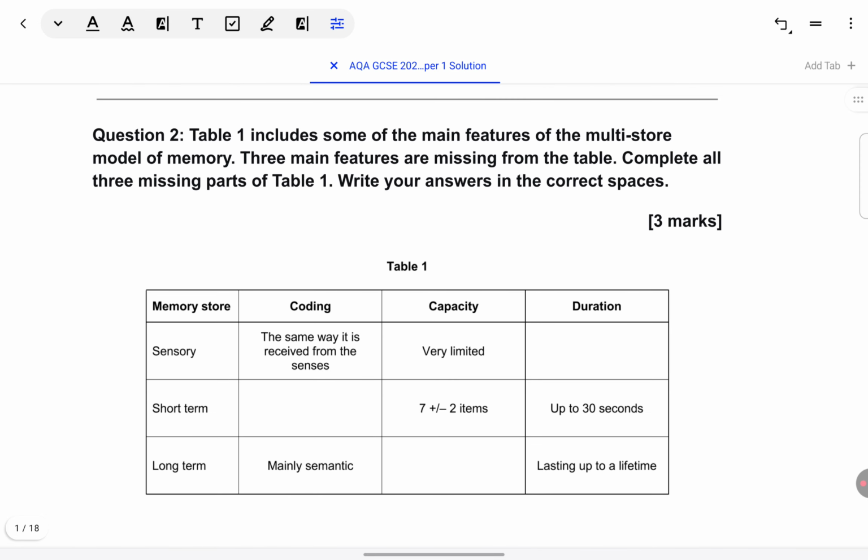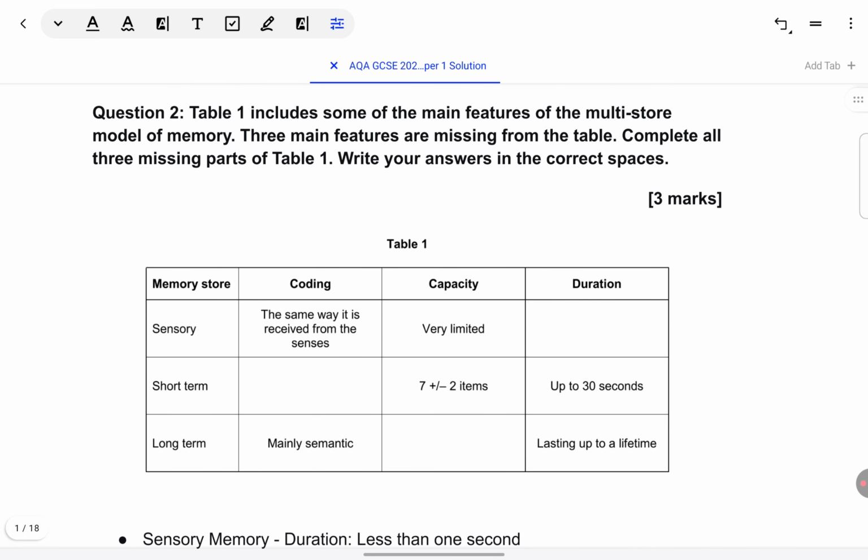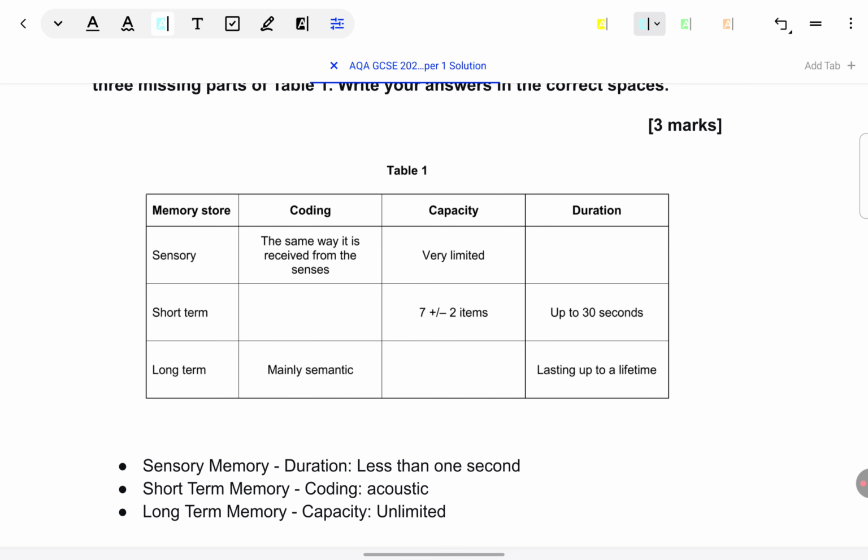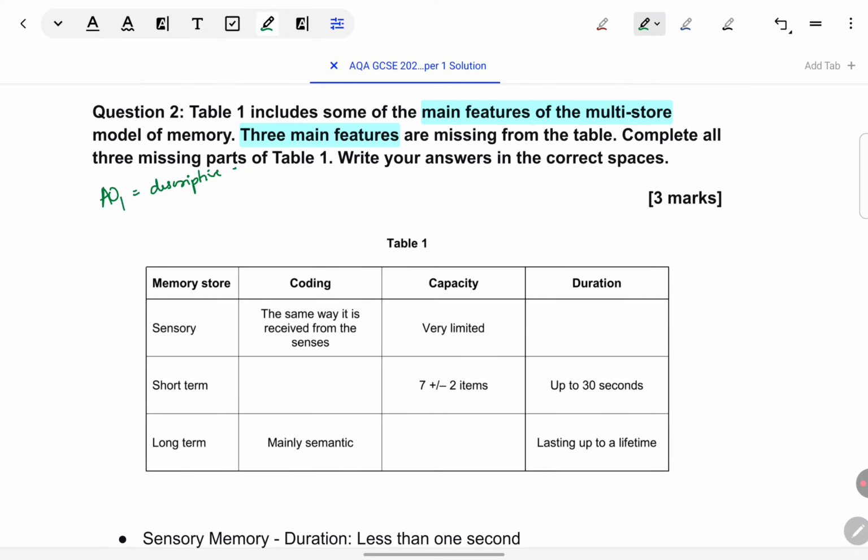Let's come to the next question. Table 1 includes some of the main features of the multi store model of memory. Three main features are missing from the table. Complete all three missing parts of table 1. Write your answers in the correct spaces. This is a completely AO1 question, totally descriptive. No strengths, weaknesses, no application needs to be done here. So for 3 marks, strictly 1 mark each for each feature that we present.